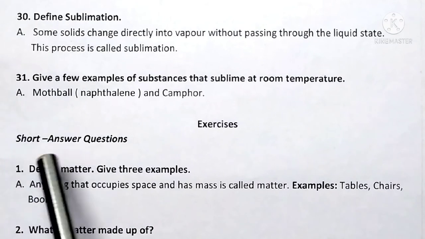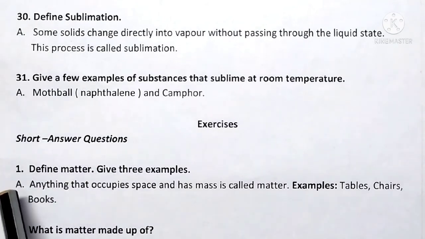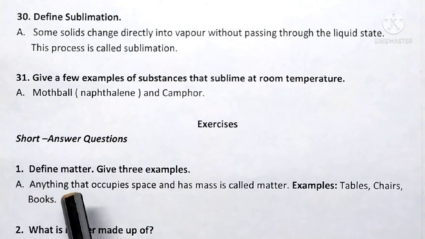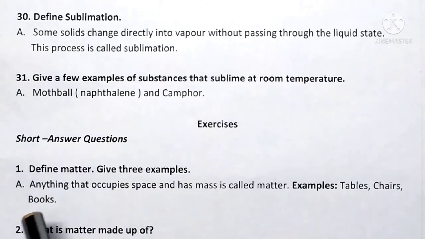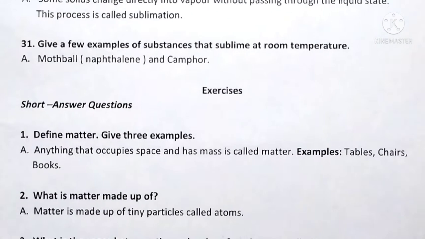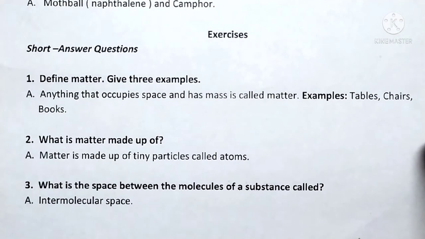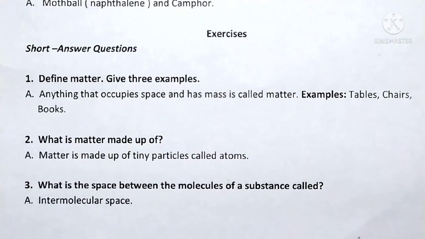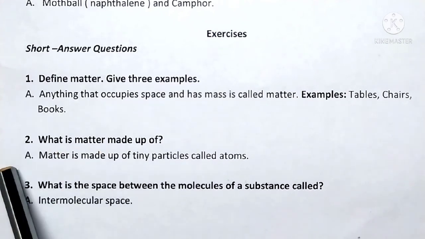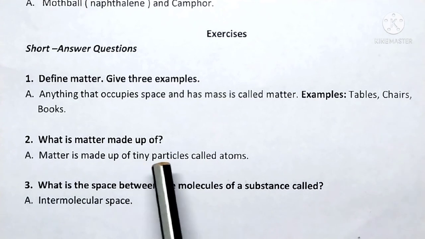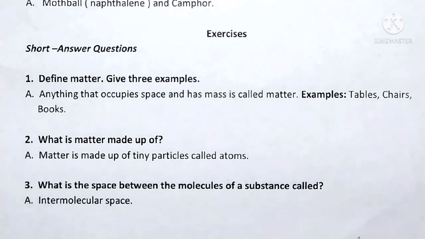Exercises. Short answer questions. Question number 1. Define matter. Give 3 examples. Answer. Anything that occupies space and has mass is called matter. Examples: tables, chairs, books. Next question. Question number 2. What is matter made up of? Answer. Matter is made up of tiny particles called atoms.